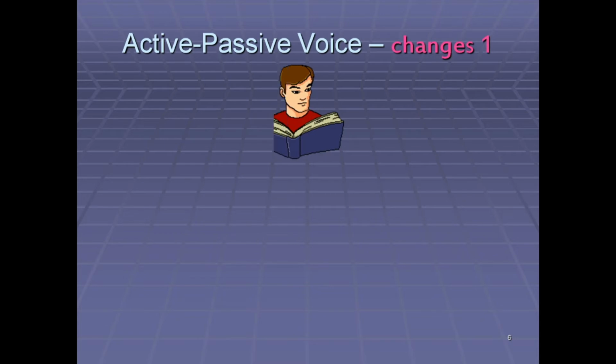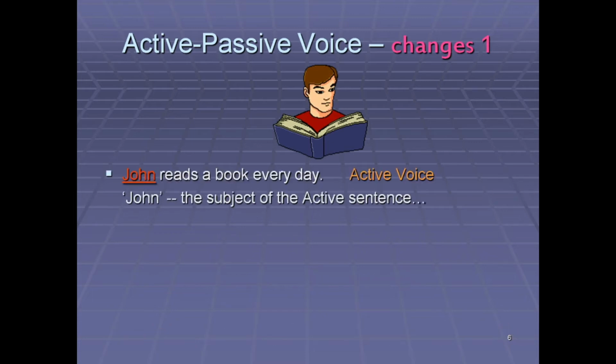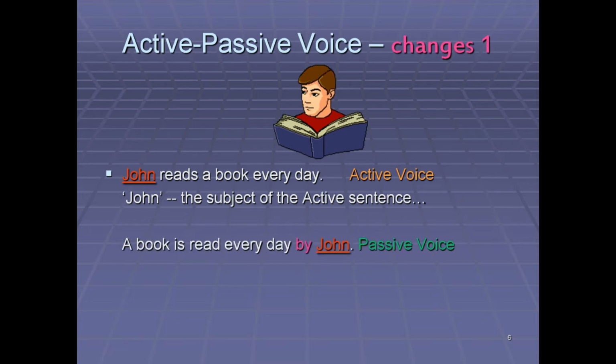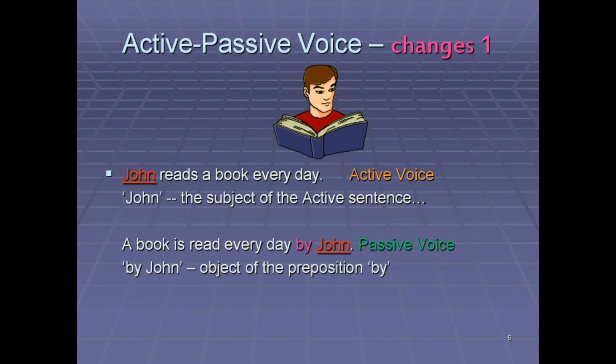Then let's have a look at active passive voice changes, number 1. John reads a book every day. Active voice. John is the subject of the active sentence. A book is read every day by John. That is passive voice.